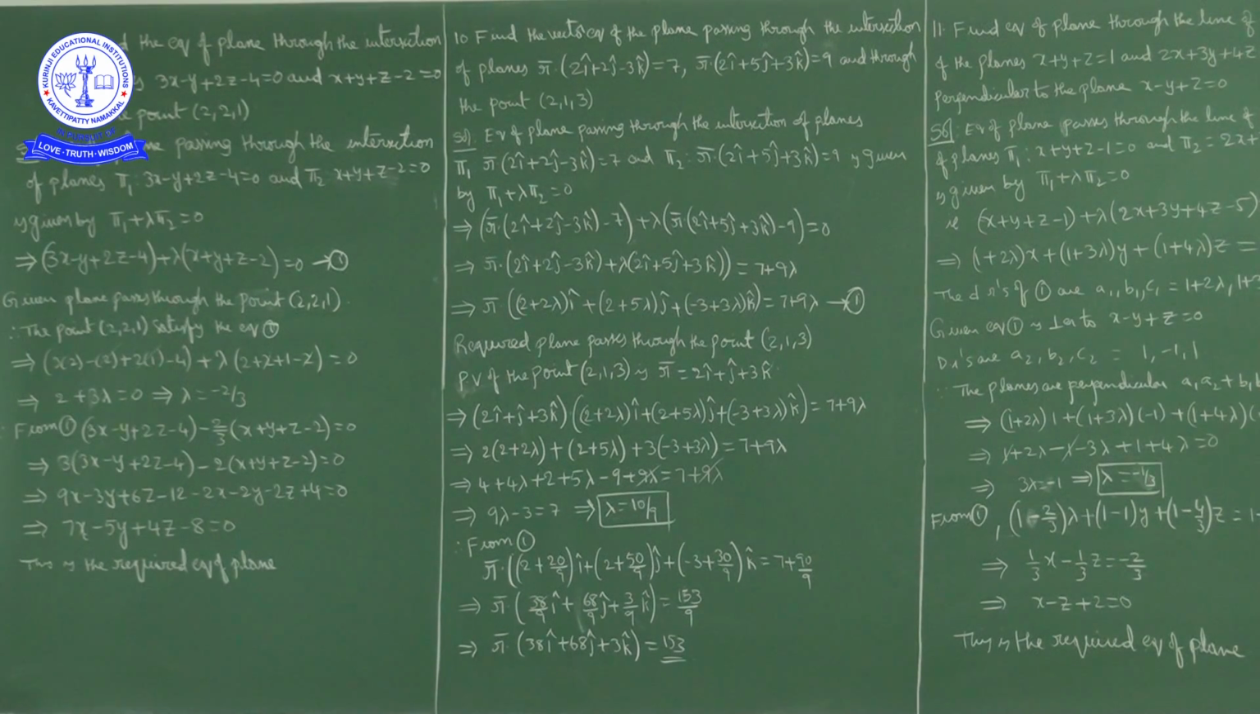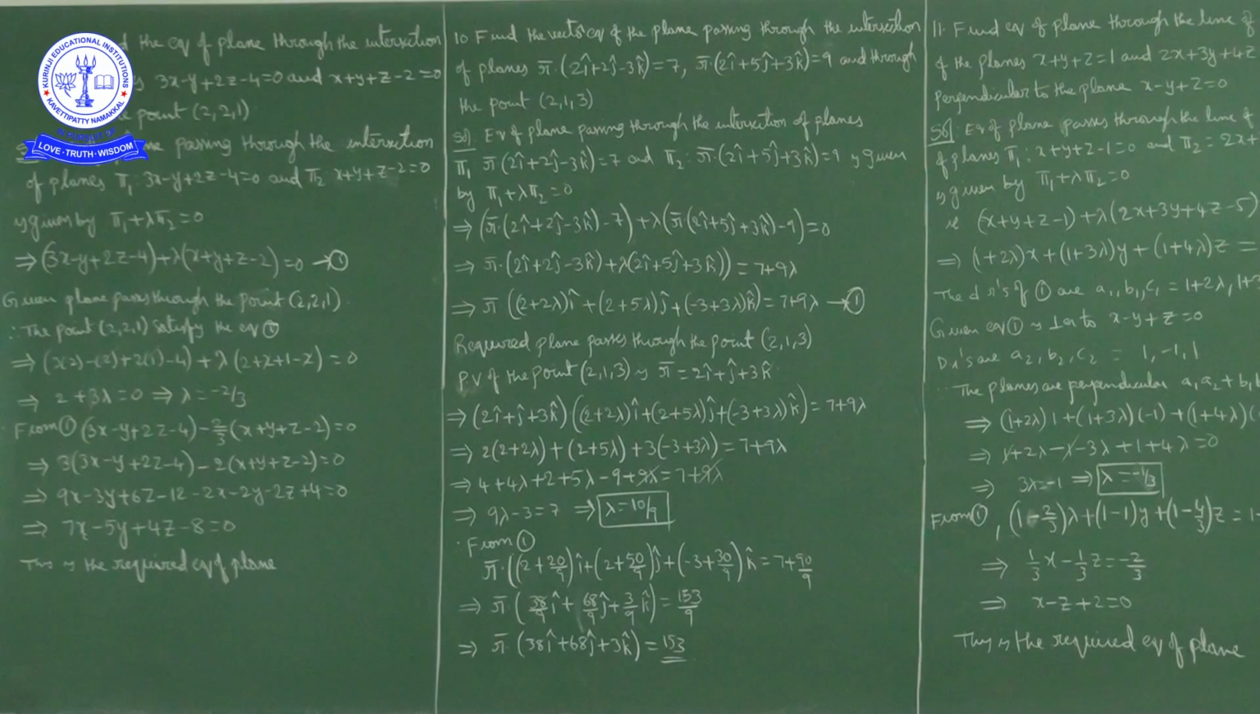The family of planes passing through the intersection of two planes pi 1 and pi 2 is pi 1 plus lambda pi 2 equal to 0. So the equation of the plane passing through the line of intersection of two planes, pi 1: 3x minus y plus 2z minus 4 equal to 0, and pi 2: x plus y plus z minus 2 equal to 0, is given by pi 1 plus lambda pi 2 equal to 0. Now what is pi 1?